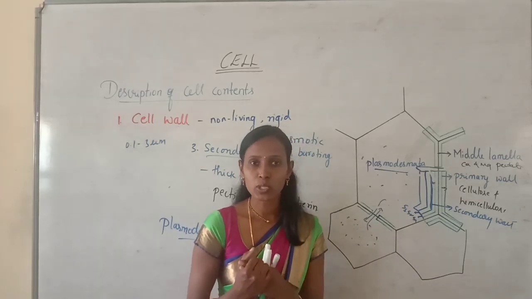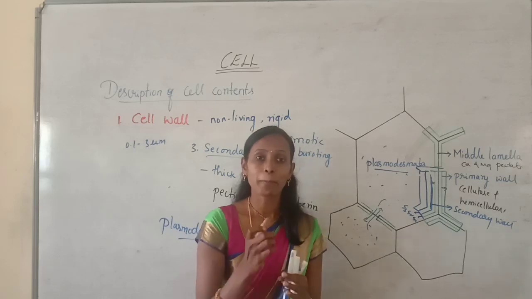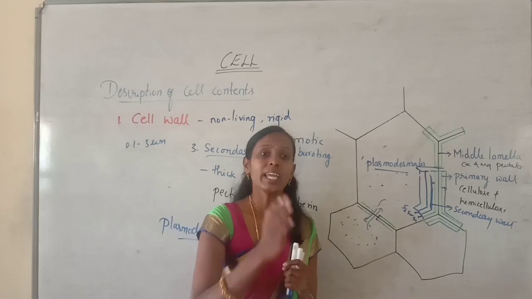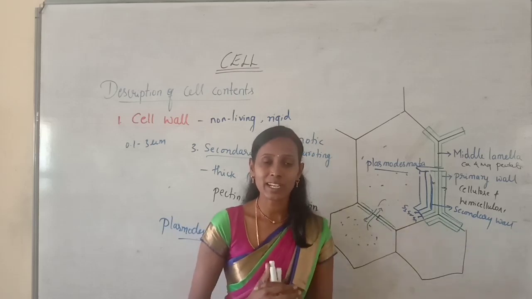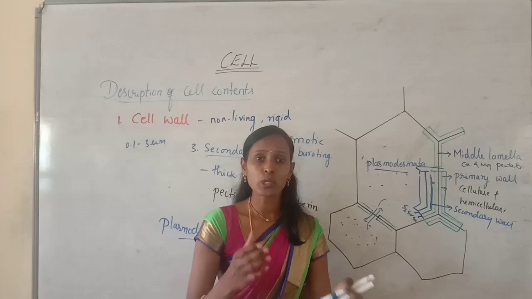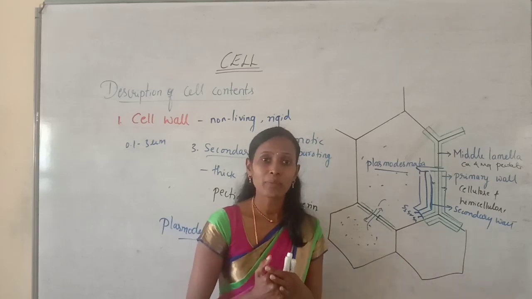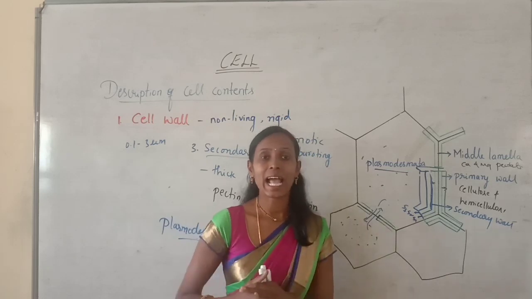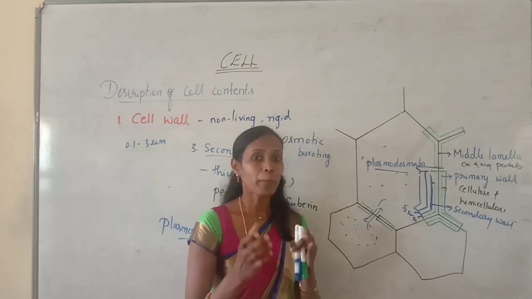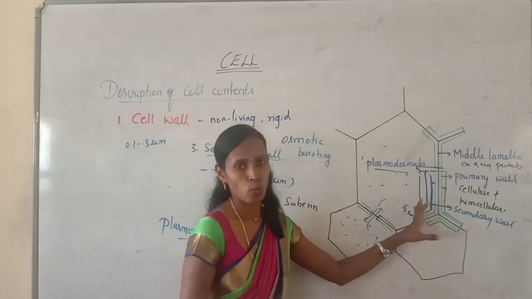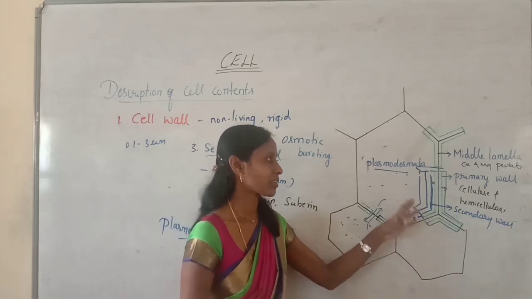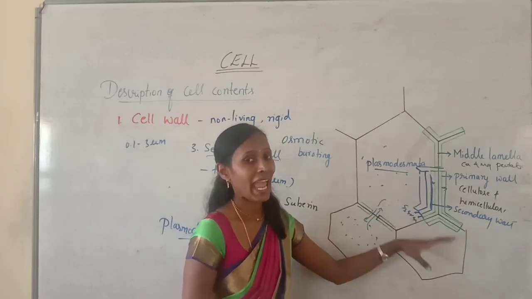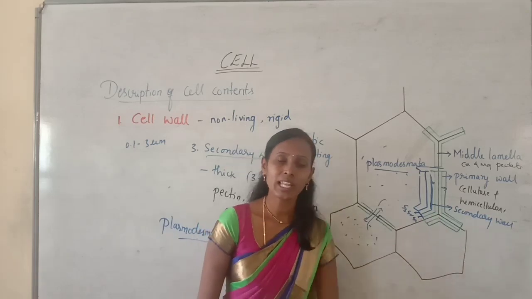Whatever the required molecules, they can be allowed into the cell, but the cell wall acts as a barrier. Barrier in the sense it will prevent certain undesirable molecules. If it allows all the molecules to enter into the cell, then diseases can also be seen in plants. So that's why certain undesirable macromolecules will be prevented with the help of the cell wall. And it helps in cell-to-cell interaction in the sense that the molecules will be moving across all the cells from one cell to another cell, that is called cell-to-cell interaction.